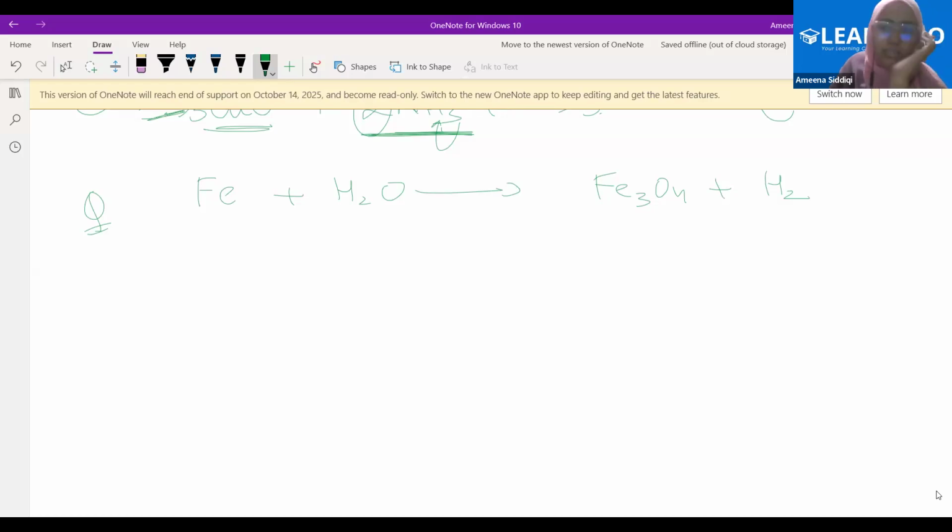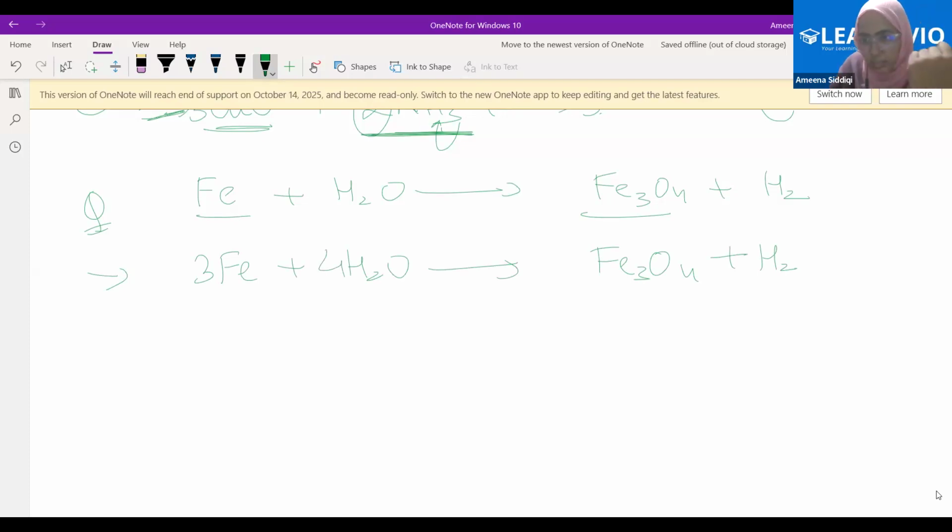Then first we will balance iron. What can we do here? We have one atom here, and how many atoms here? 3. Okay, so we will write a 3 to 4 Fe, right? Now this is the equation that we get, right? Now in this equation, see how many atoms of oxygen? There 1, and on the RHS it is 4. So what do I need to do? I need to make the atoms on the reactant side also 4, right? I can change the number of molecules like this, right?